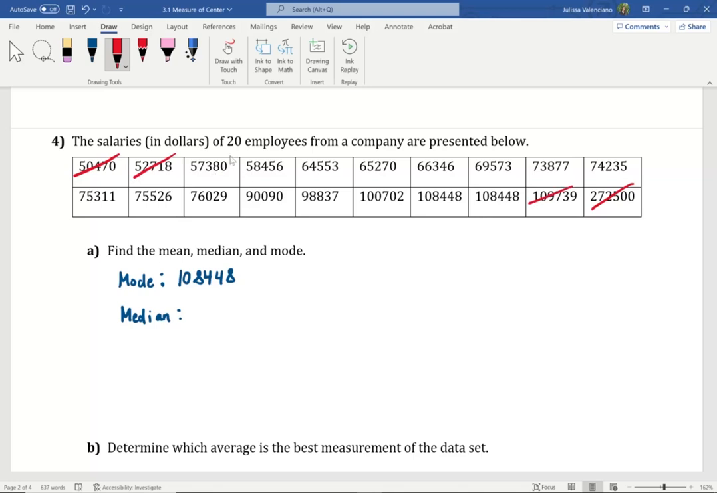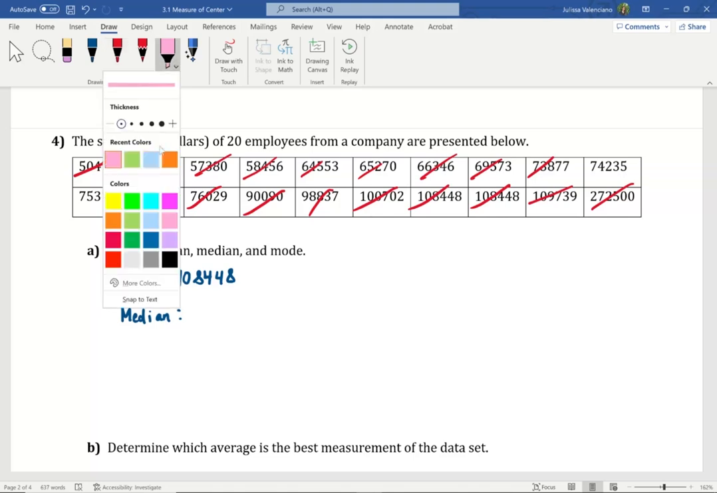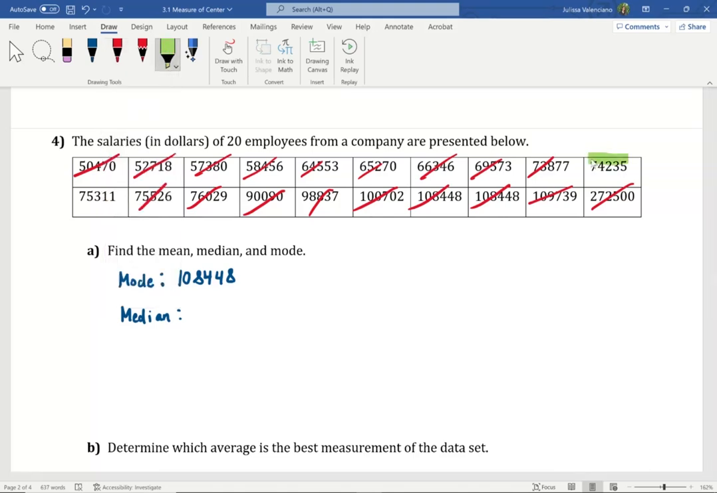You can also cross 3 or 4 values from the left, and do the same on the right. Okay. Let's do 3 values. Now, we're getting towards the middle. We can already see that there's 2 values at the middle. So you're wondering which value is going to be the median? Is it 74,235 or is it 75,311? The answer to this question is that none of those two are going to be the median.